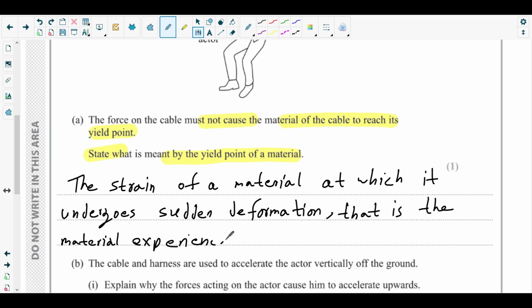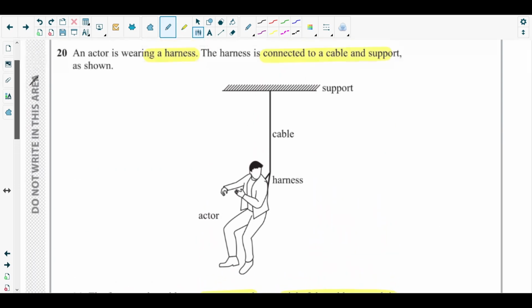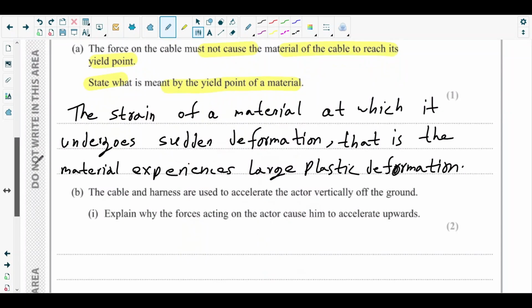The strain of a material at which it undergoes sudden deformation, that is, the material experiences large plastic deformation. That is called the yield point of a material. Fine.